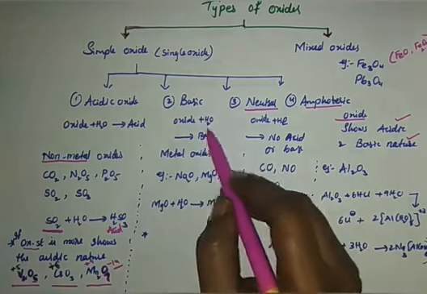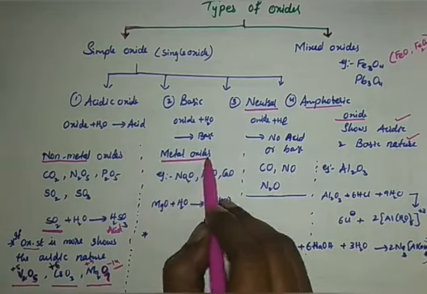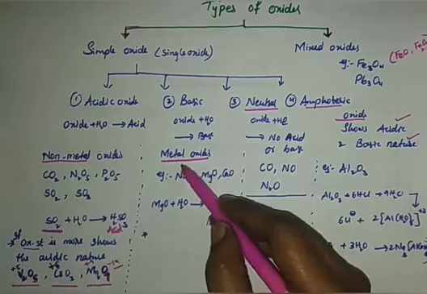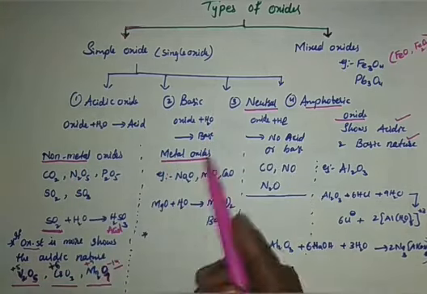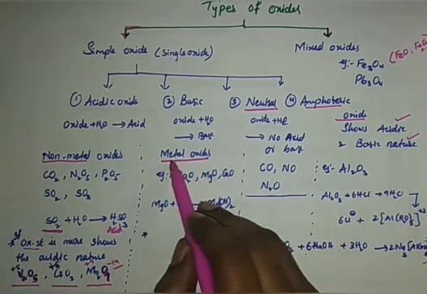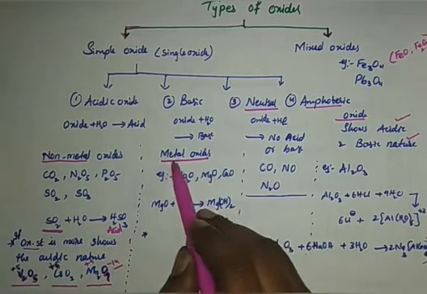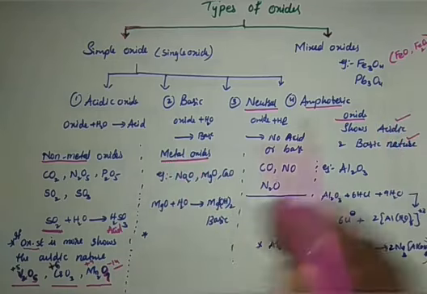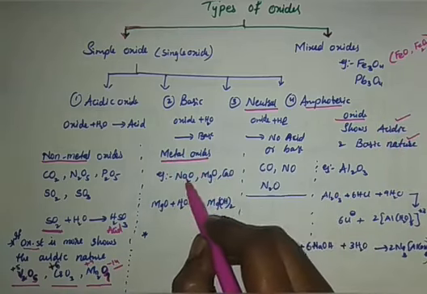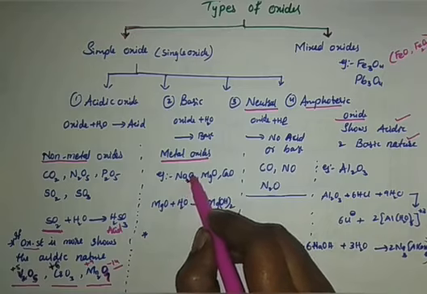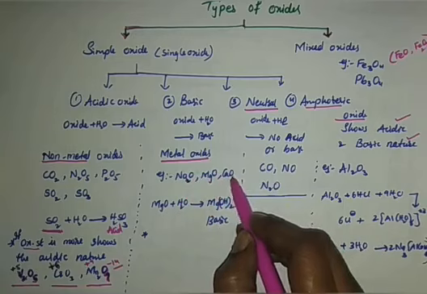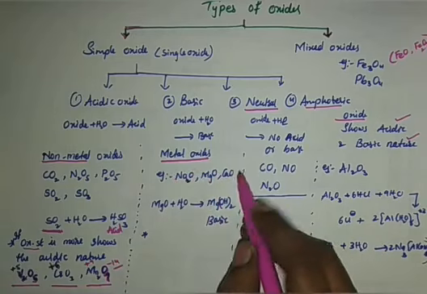Then coming to the basic oxides, metal oxides are the basic oxides. Non-metal oxides are acidic, so definitely metal oxides should be basic, and vice versa. So, where are the metals present? Metals are present in first group elements, second group elements, and your d block elements. Our first group element, sodium: Na2O. Magnesium, a second group element: magnesium oxide, calcium oxide. So how did it become basic? Look at this.